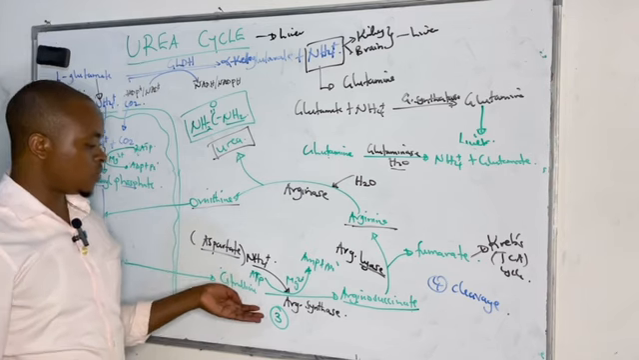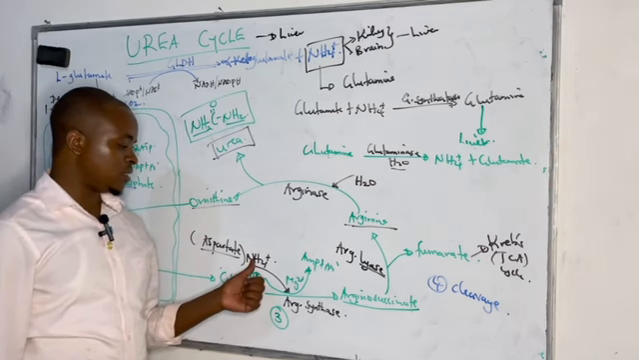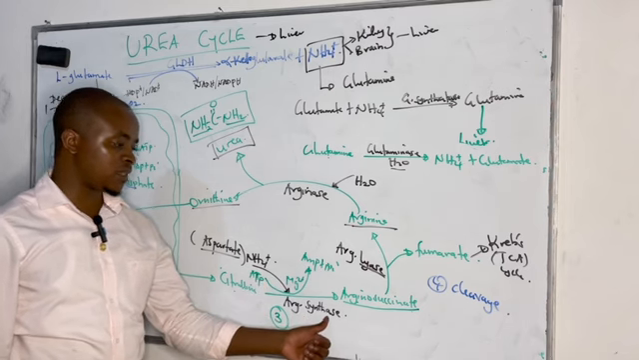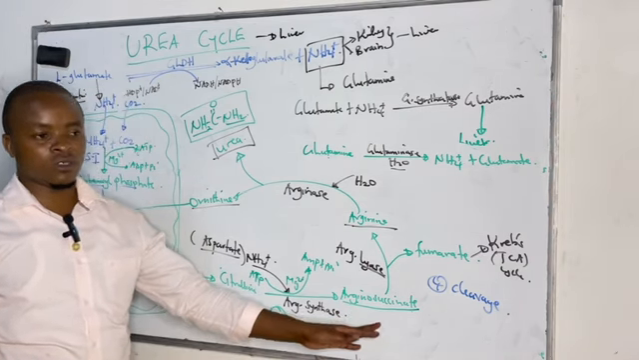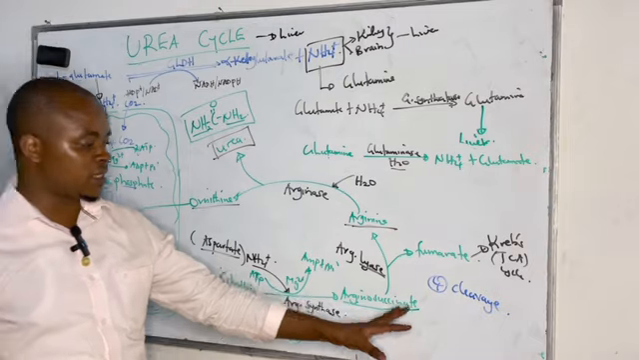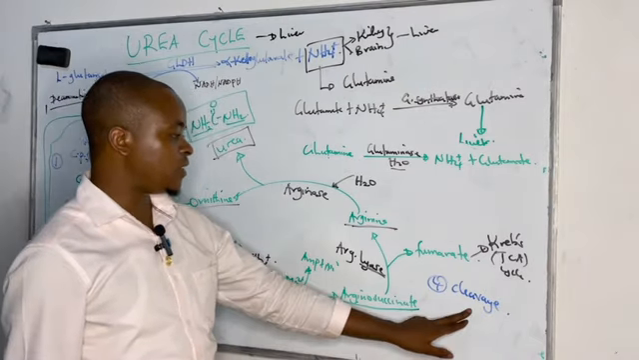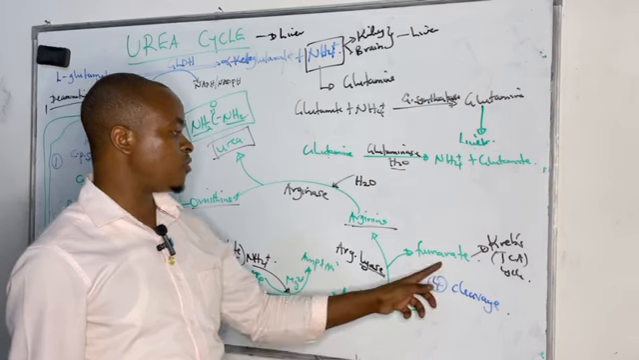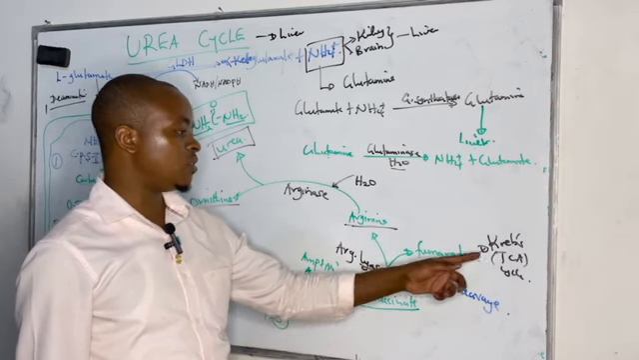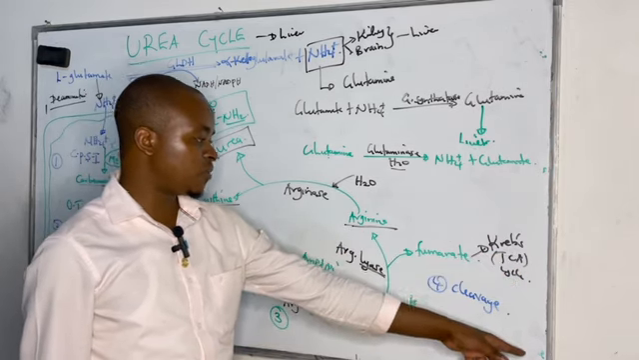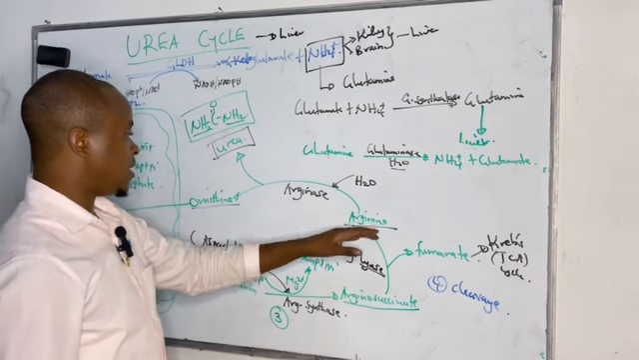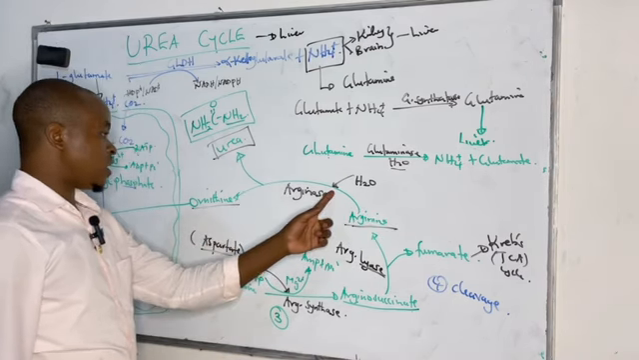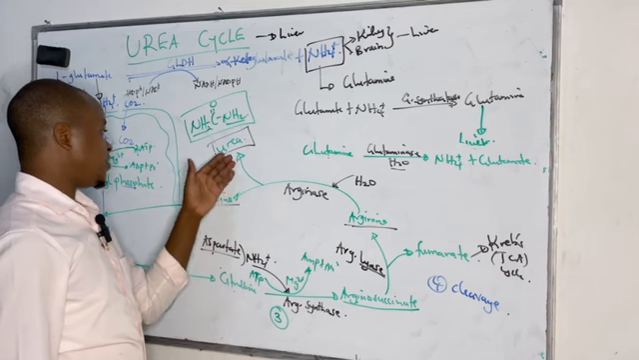And in the cytosol, we add a second amino acid from aspartate in the presence of ATP and argininosuccinate synthase to form argininosuccinate. And argininosuccinate in the cytosol undergoes cleavage by argininosuccinate lyase enzyme to form fumarate and arginine. Fumarate goes into the Krebs cycle for provision of energy. Then arginine undergoes a condensation reaction, whereby we add water to form ornithine and urea.